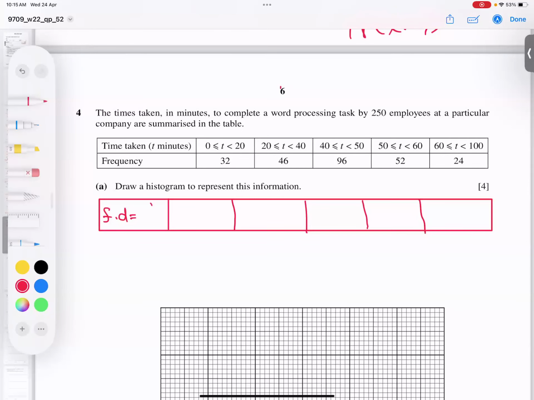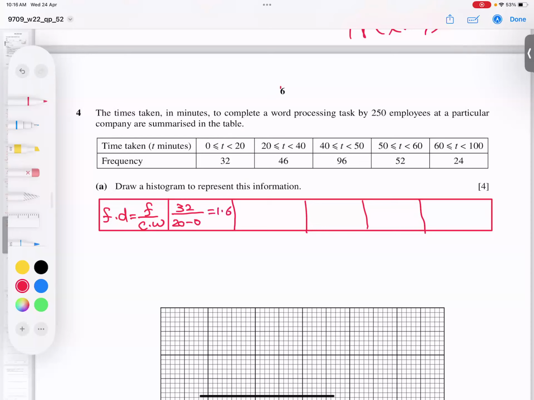Frequency density equals frequency divided by class width. What is the frequency? 32. I show the first complete working, divided by the class width, the difference of these numbers, I mean 20 minus 0. If I divide 32 by 20, I get 1.6.